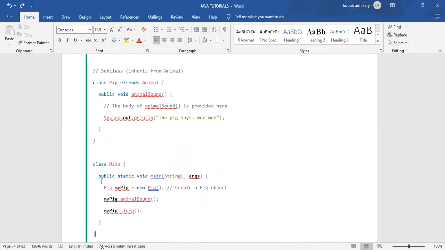Until we extend the abstract class to a subclass, we can't use it. After extending the abstract class to the subclass, you need to create an object of that subclass. By using that object of the subclass, you can access the methods and variables available in the abstract class.